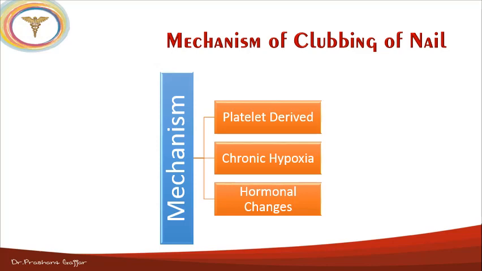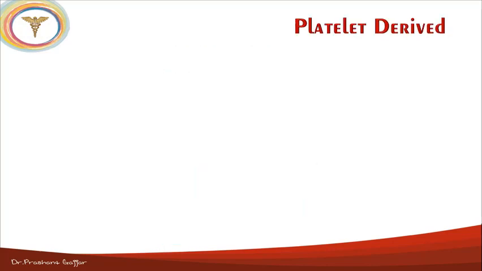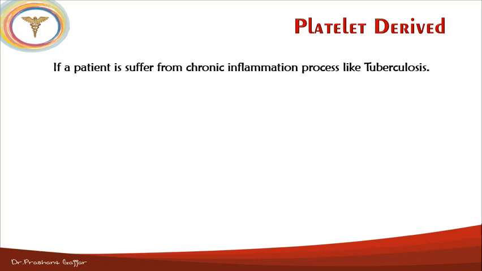So we move on to the first, that is the platelet derived. In the platelet derived, if a patient suffers from a chronic inflammation process like tuberculosis, at that time what happens, due to the inflammation or the infection, it is secondary to the chronic inflammation.